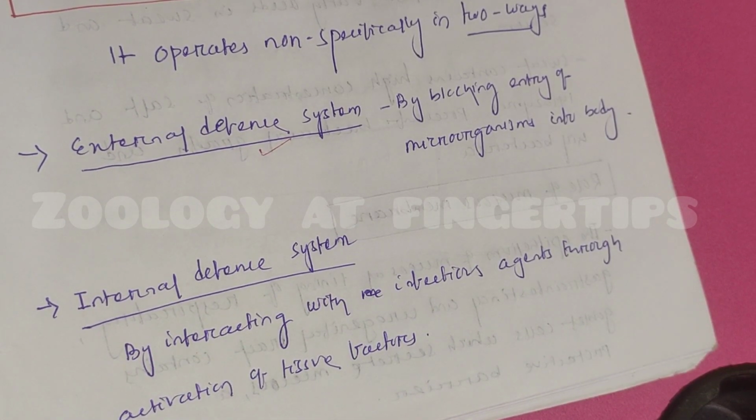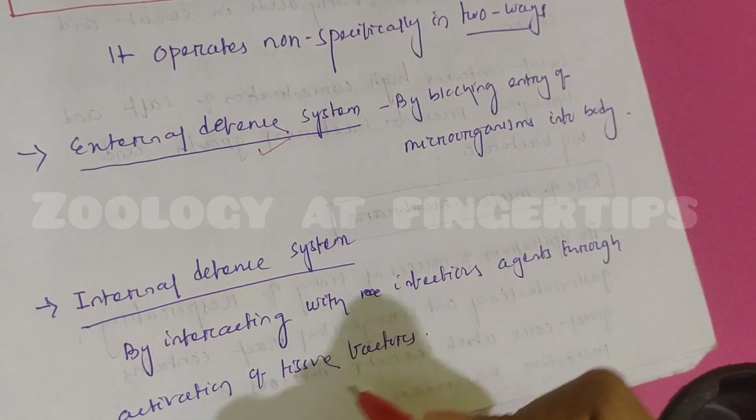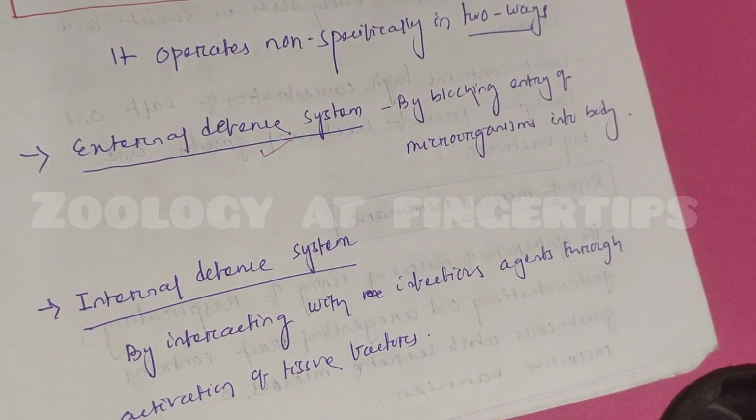Once the microorganisms and disease-causing pathogens enter into our body, next the second part of innate immunity, that is the internal defense system, operates. It interacts with these disease-causing agents by activating various factors like tissue factors, some hormones, some cells to destroy these microorganisms. This is also known as the second line of defense.